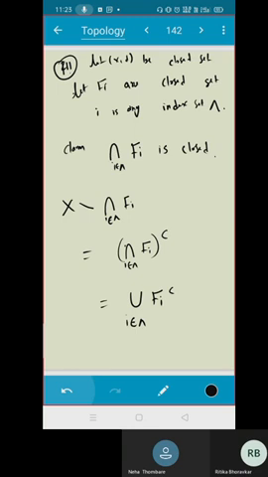Since each Fi is closed, then Fi complement will be open. So the arbitrary union of Fi complement will be open. Do you see? Is the proof clear to everybody? Do you need me to write? This set is open. That is quite clear. Is it clear to you all?